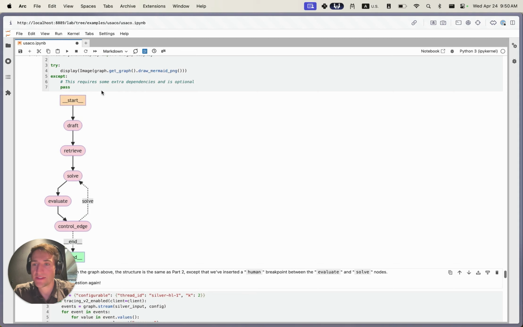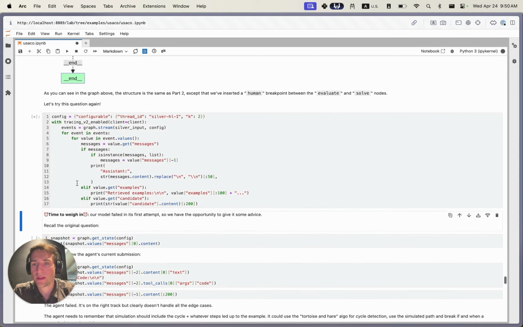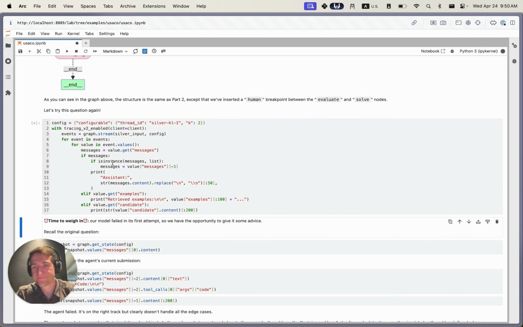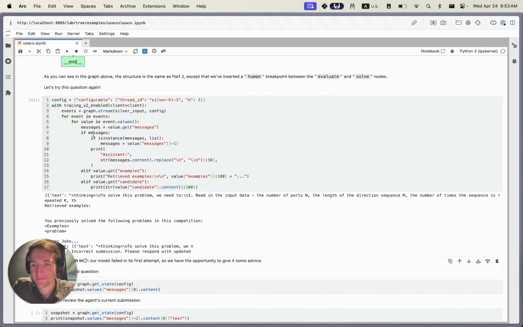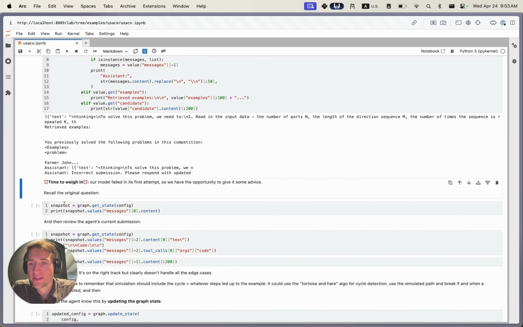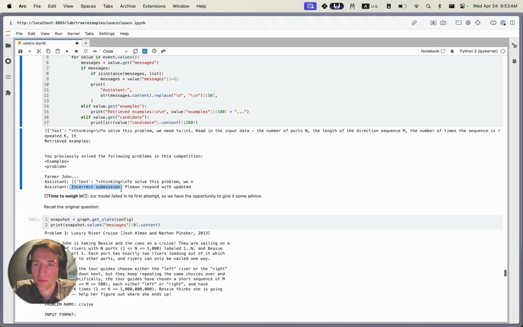Let's visualize this here. As you can see, the graph looks exactly the same as in part 2, and we'll start running it. So again, this is just going to continue executing until it reaches that interrupt. All right, so our graph has stopped executing. You can see the current state by looking at this snapshot using the config. You can see again the problem there. Note that it doesn't say a graph recursion error, but it still has gotten the incorrect submission as we expected. Since we added the interrupt, it actually will stop this loop, and then we can resume it at any time.